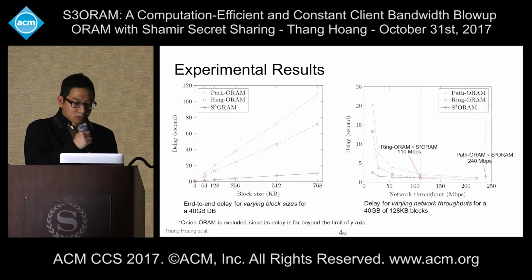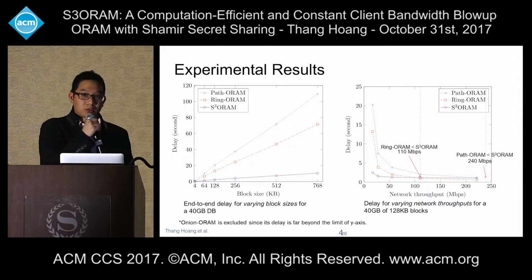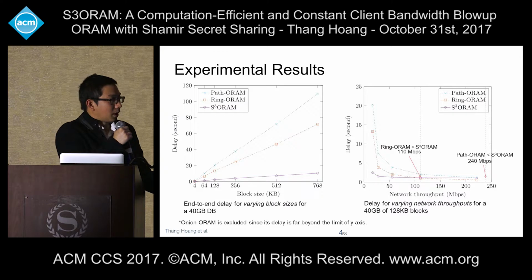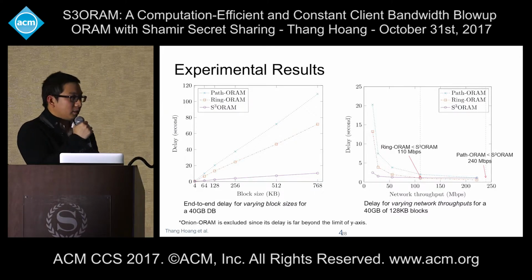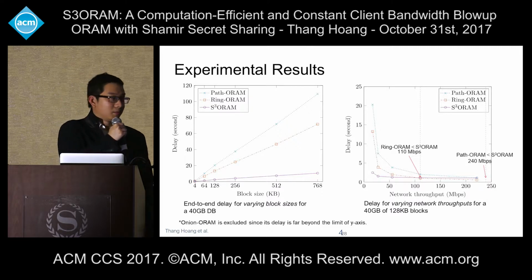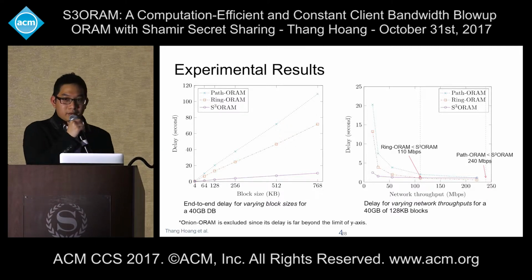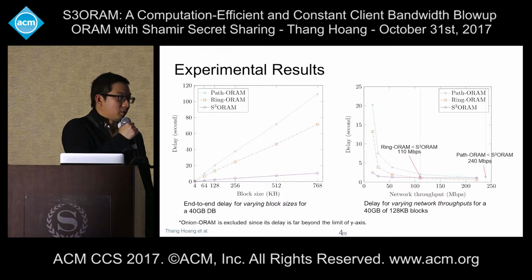And also, we test the performance of S3ORAM with varying network throughput. You can see that because Ring ORAM and Path ORAM have O(log N) communication overhead, they will receive a lot of benefit if we have much higher network throughput. After 110 megabits per second, the performance of Ring ORAM will be faster than S3ORAM, and with 240 megabits per second, Path ORAM will outperform S3ORAM.